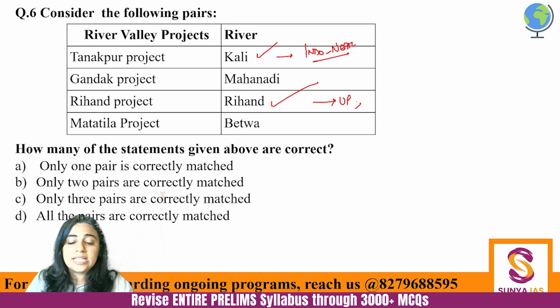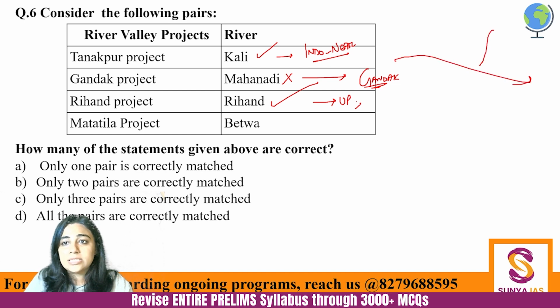Gandak project, as you can clearly see from the name, cannot be on Mahanadi river. First of all, we are talking about the Himalayan rivers right now. Mahanadi is a peninsular river. So it is there on the river Gandak itself. And Gandak is a left bank tributary. This is Ganga, this is Gandak. Fine. So it's a left bank tributary and it is there in Bihar.